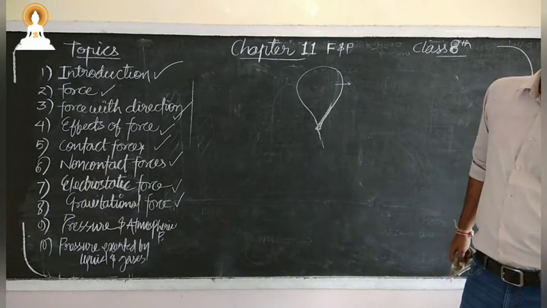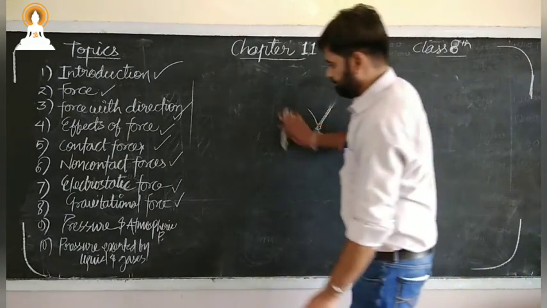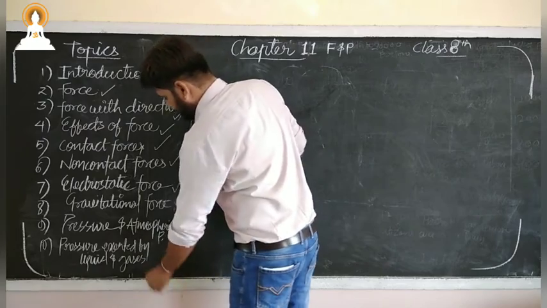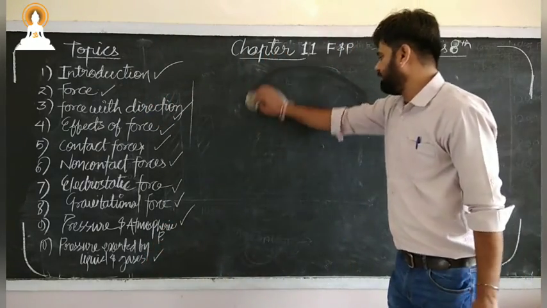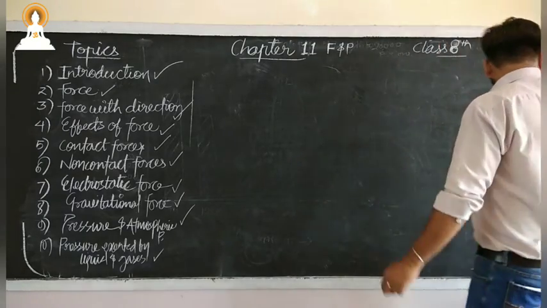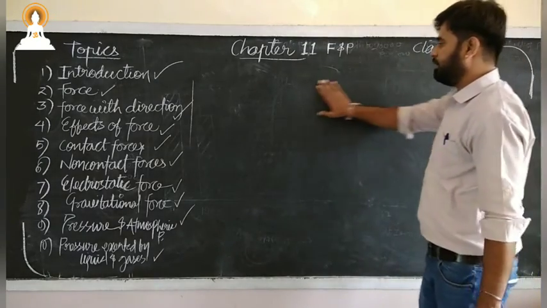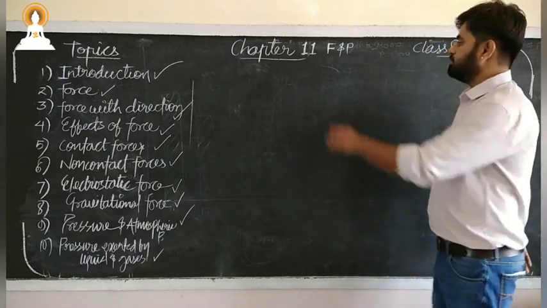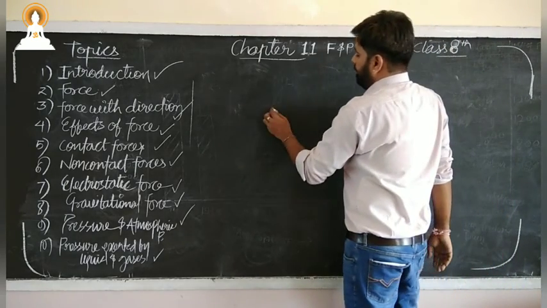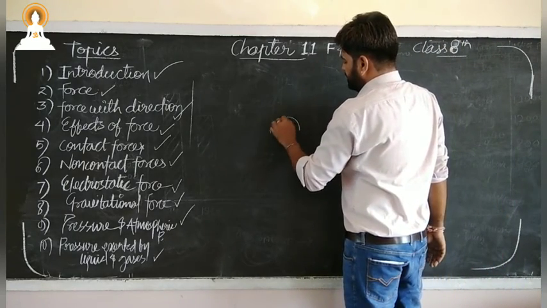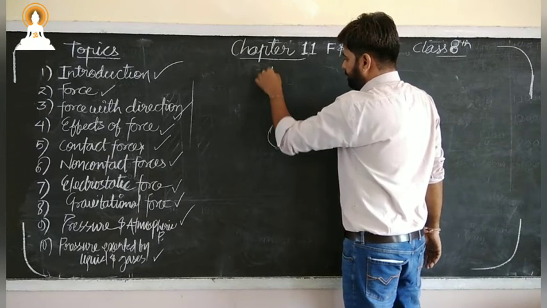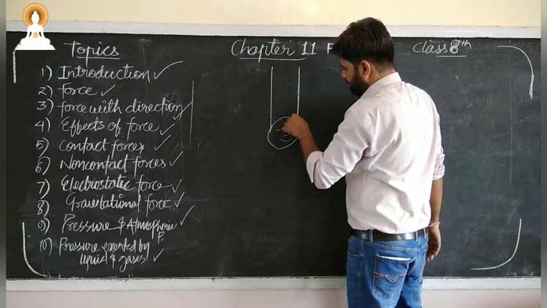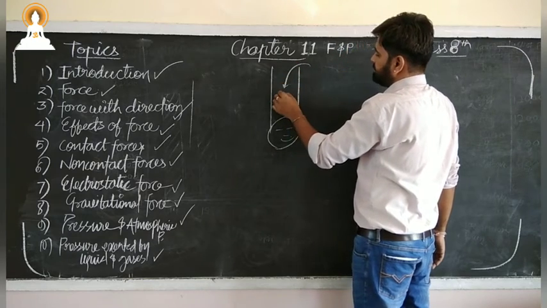Next one is atmospheric pressure. Let us divide this word into atmosphere and pressure. So what does it mean? If this is the head, then it is the pressure over the head due to atmospheric gases and all that.